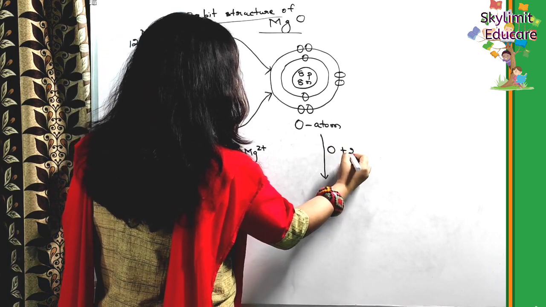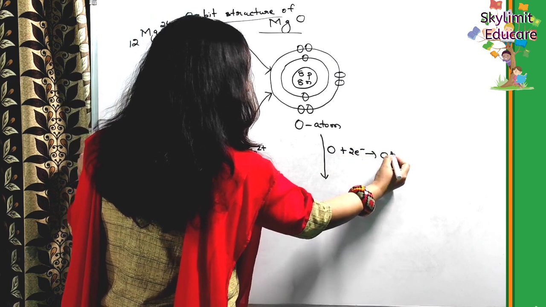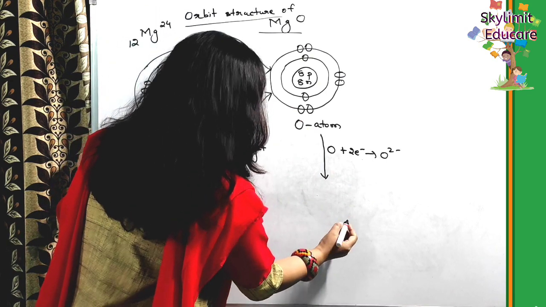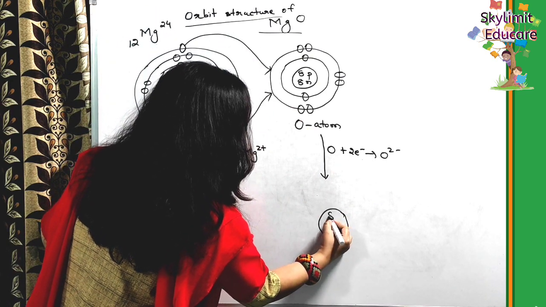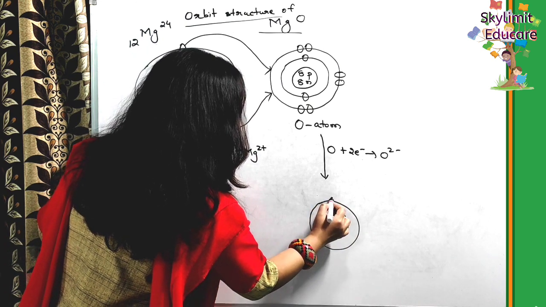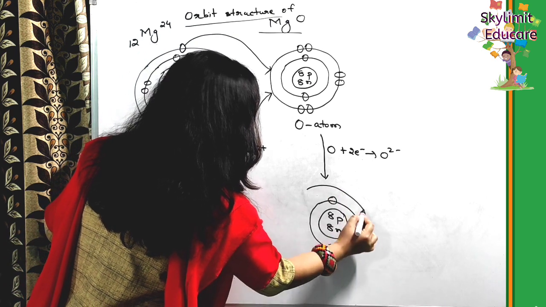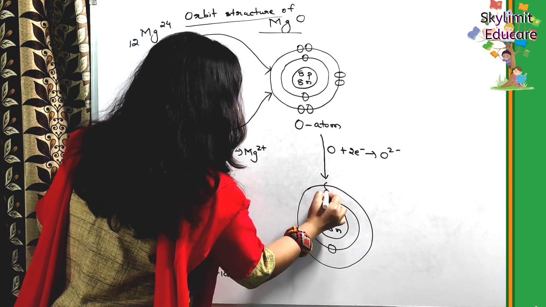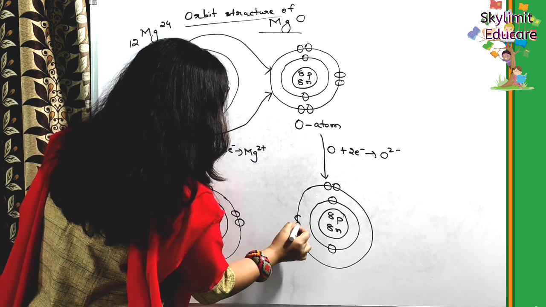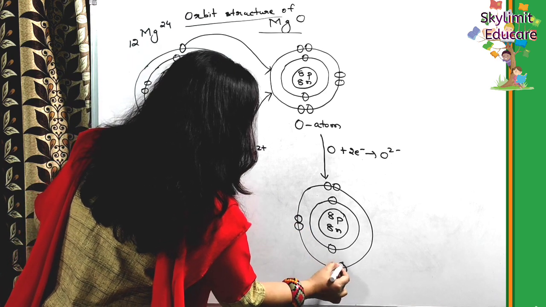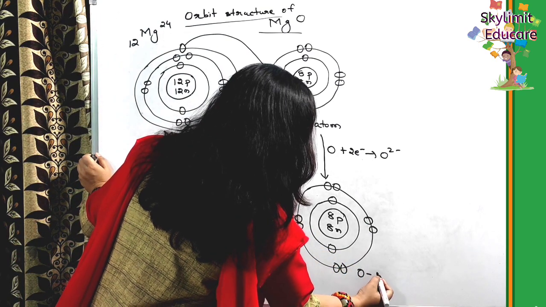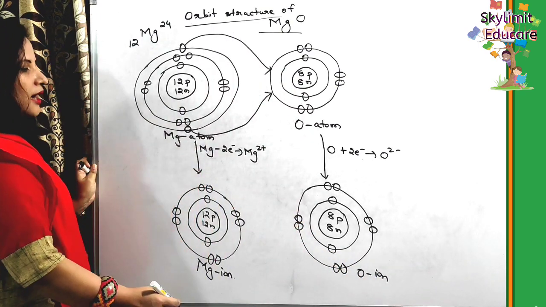Okay, similarly, oxygen gains 2 electrons, clear, and becomes an anion. So let us draw the new configuration of oxygen. It has already gained electrons. Clear? So now this is what? Oxygen ion. Clear? This is oxygen ion. And there is